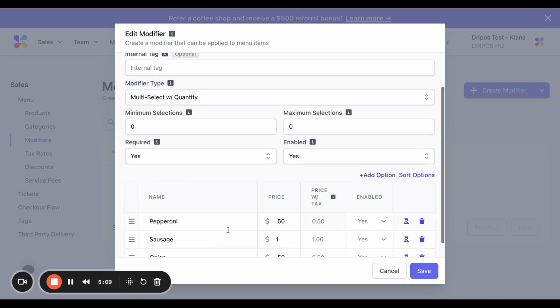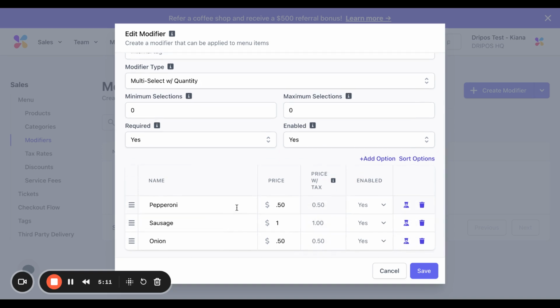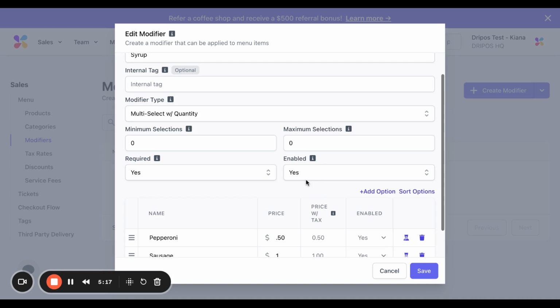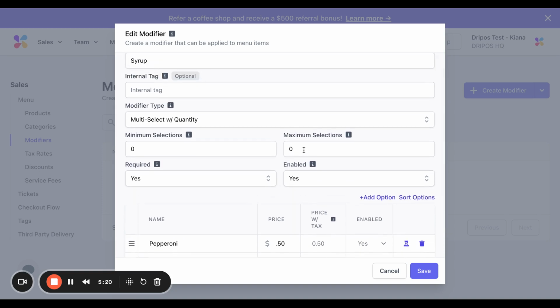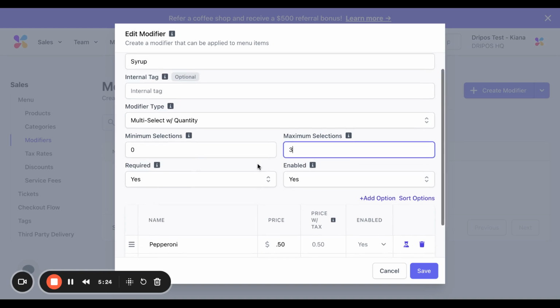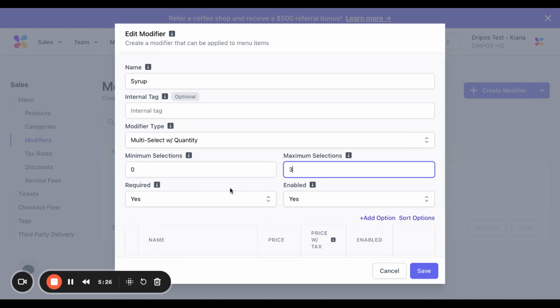So for this, someone could pick 2 pepperonis, 1 sausage, and 1 onion, or 2 pepperonis, 3 sausage, 3 onion. If you only want them to be able to select a maximum of 3, for example, you could put that in here. That way they couldn't choose too many.